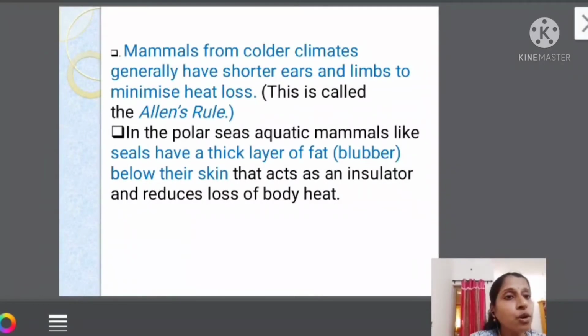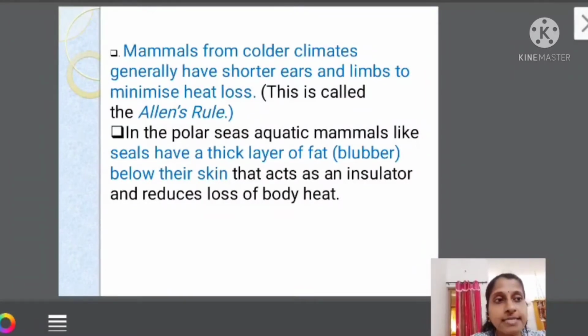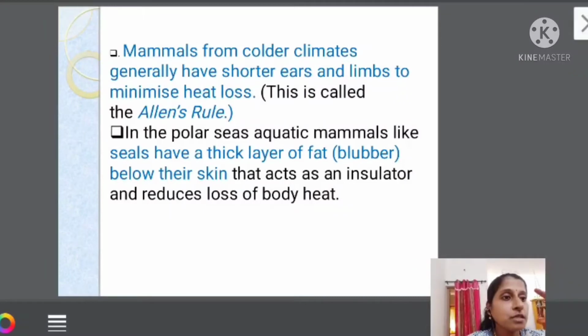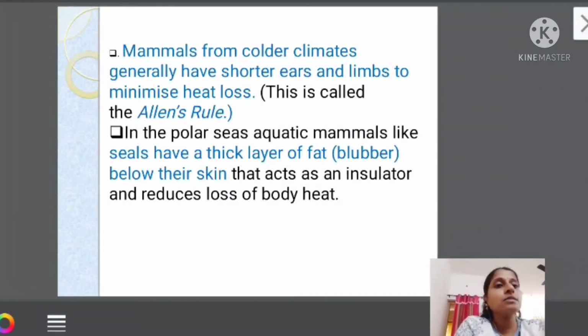Okay, and in polar seas, aquatic animals, when you are seeing seals, they have a thick layer of fat. Okay, so blubber is the name. So they are having a thick layer of fat, and what is this fat acting as? They are acting as insulators. Okay, they are not allowing the body heat to move out. So they are capturing the heat in their body and keeping it within itself, so that they are getting warmth. So they reduce the loss of body heat. Which ones? These polar seals. Okay, so that is how the polar seals are adapting to the external environment.